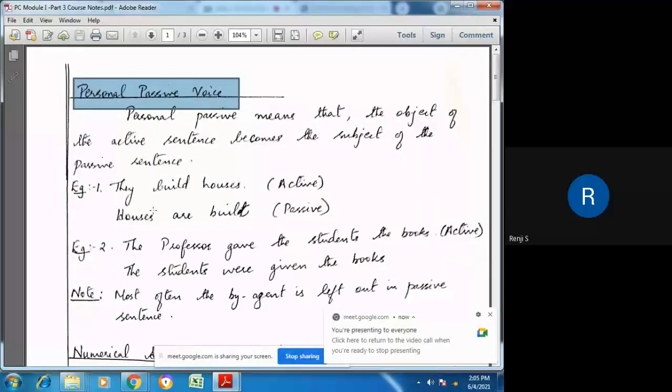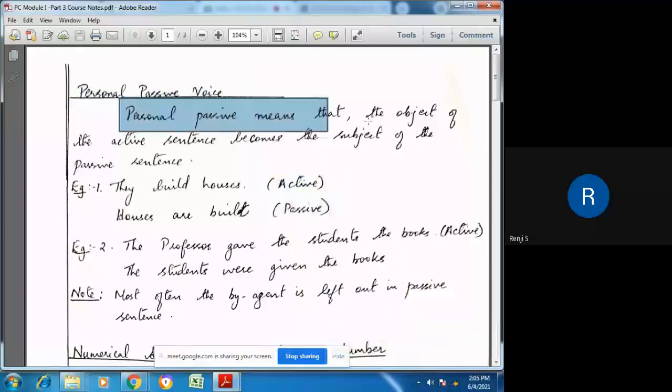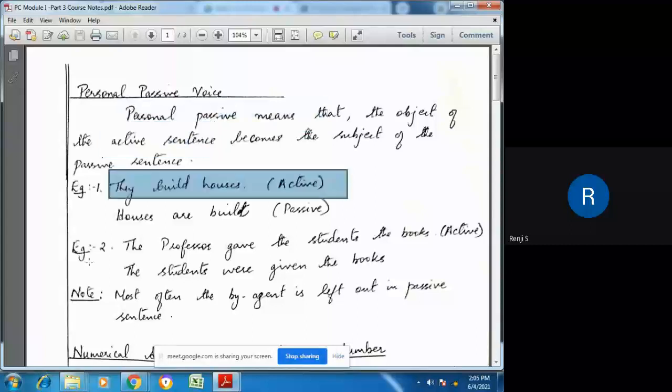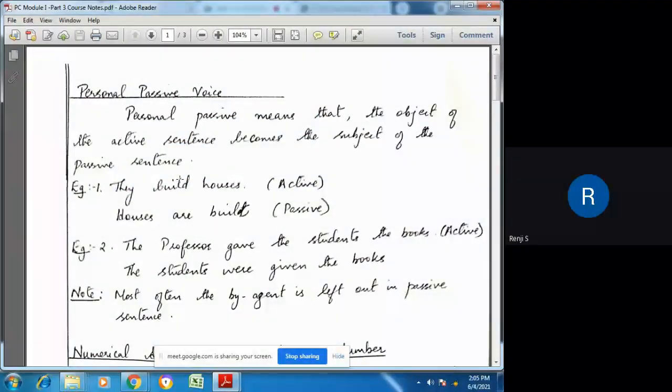A sentence can be in either active voice or in passive voice. So personal passive voice means that the object of the active sentence becomes the subject. This is an active sentence. Example of an active sentence: they build houses. In this sentence, they is the subject and houses is the object, because they is doing some action on the houses.